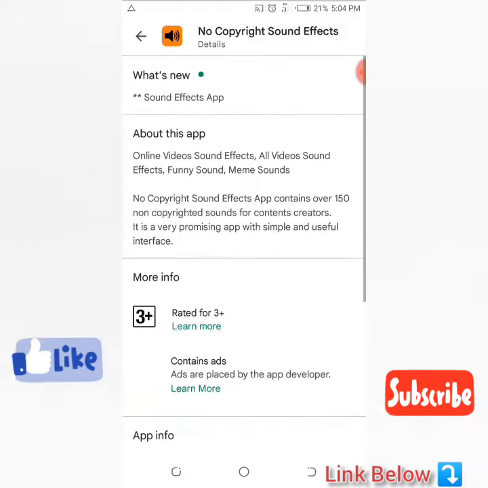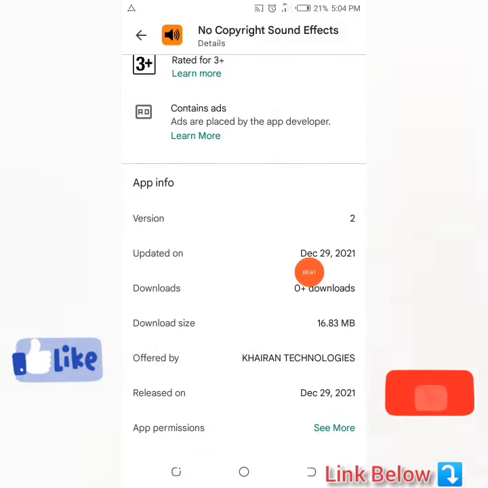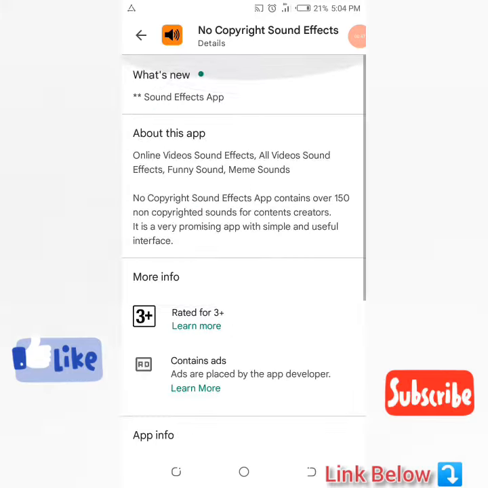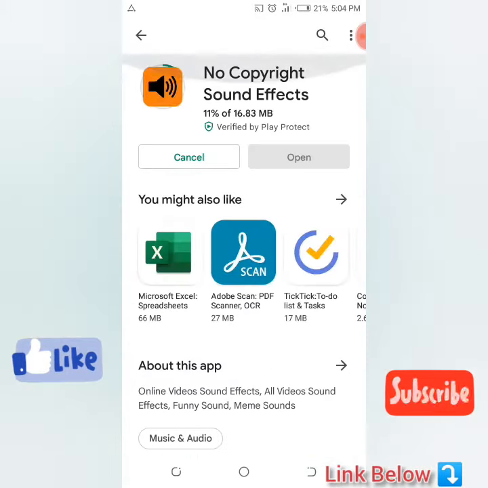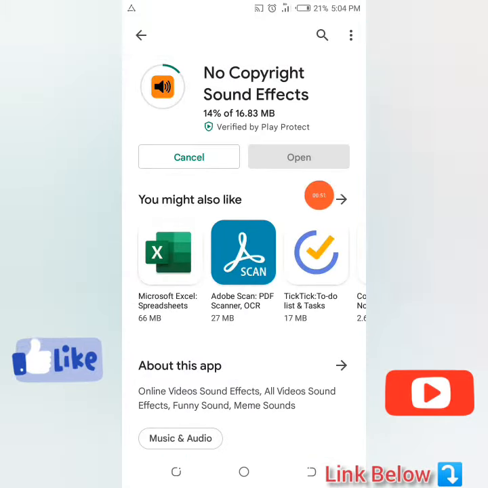Learn more about the app here because it's currently at 0+ downloads and it's just a 16 MB app. So it was released today. So let it load up. Then the link to this app is going to be provided in the description because if you search for it at the moment, since it's a new app, I don't think you may find it for now. So the link to it on Google Play Store will be provided in the description of this video. So you just have to go there and get this app downloaded.